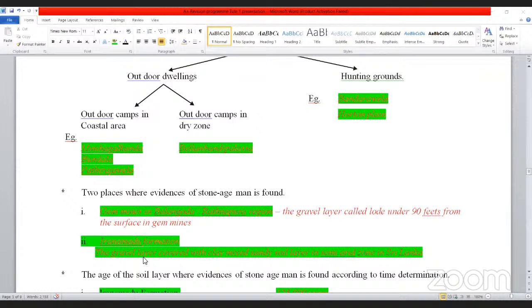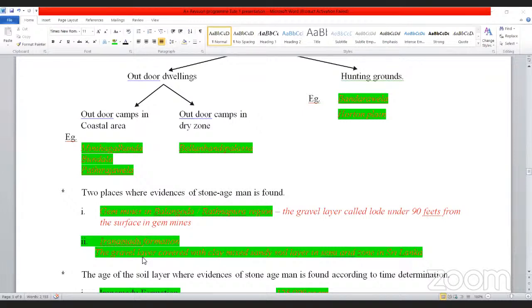Normally, there's a method of determining the age of a soil. According to that method, we have discovered the age of some of the places, how old that soil is. According to that, we can determine whether the Stone Age men who were living in Sri Lanka 125,000 years ago were living in that soil layer or not.